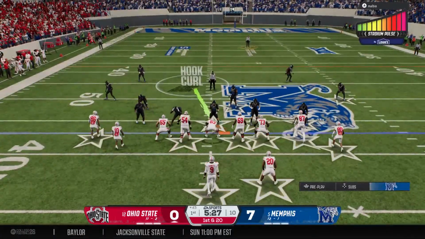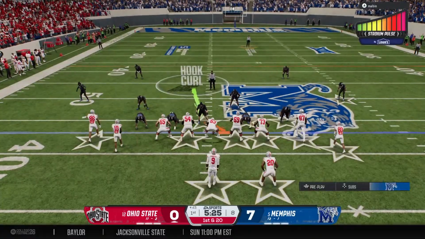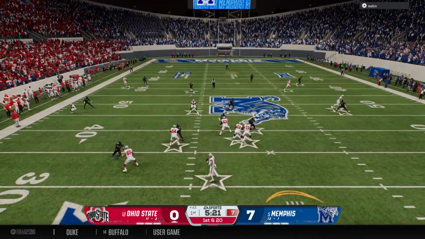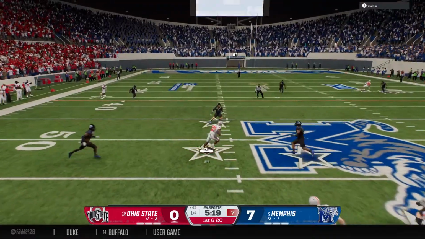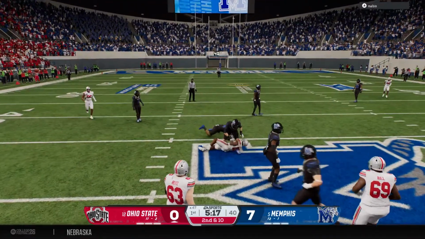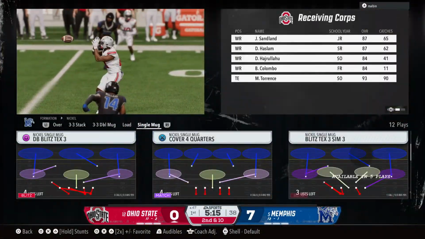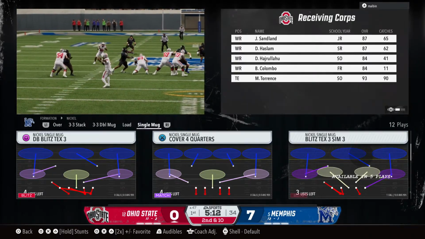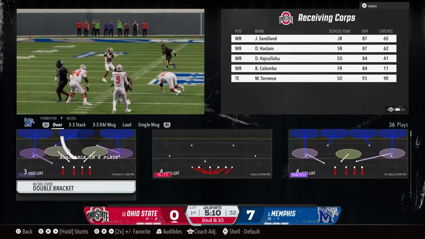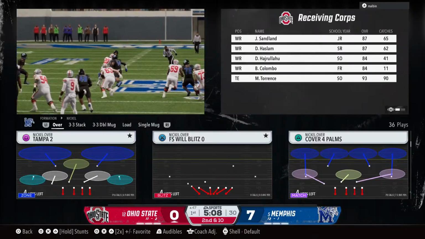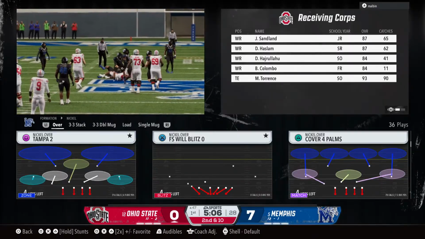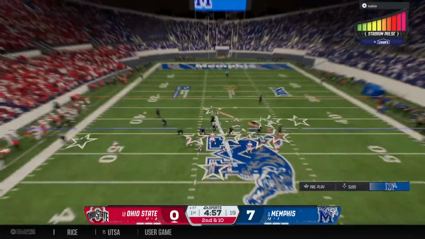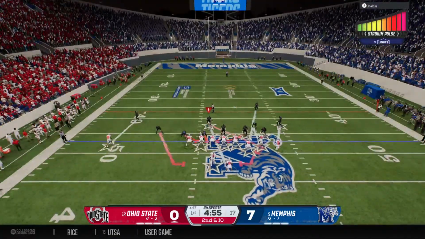Listen to the crowd energy here in the early going. This is a tough environment for visitors. Finds his target, and it's complete. They make the tackle, but not before a solid gain on that pass. Chris, I love the versatility of this running back. We're seeing what he can do on full display on this drive. He's been running the football very well. This time they get him the ball out of the backfield, catching it, and he gets another positive gain.